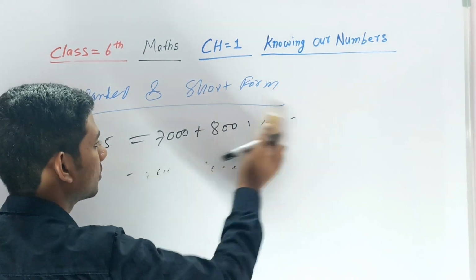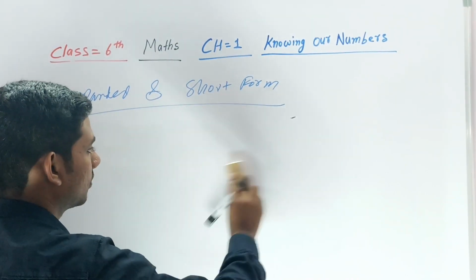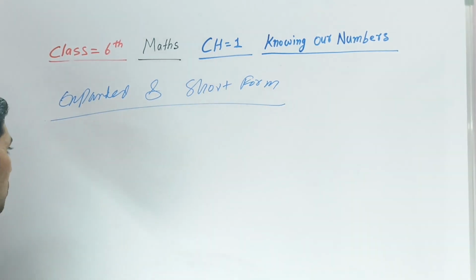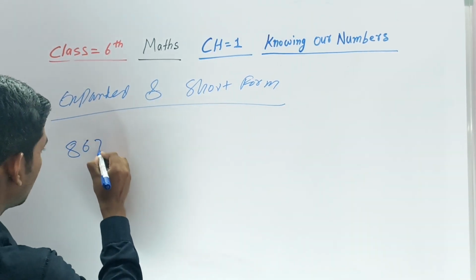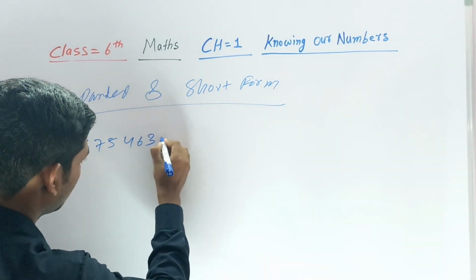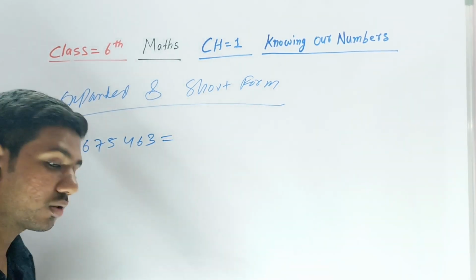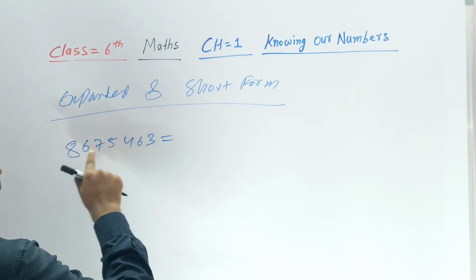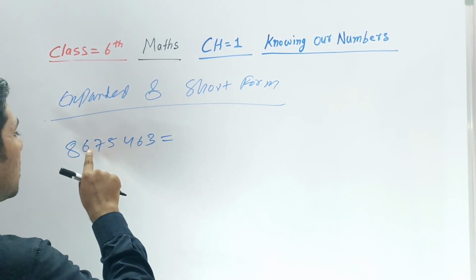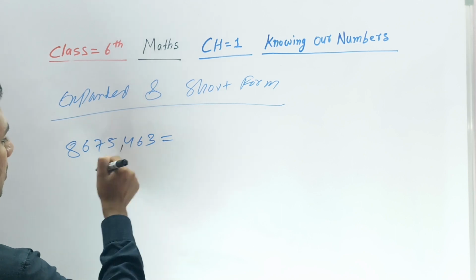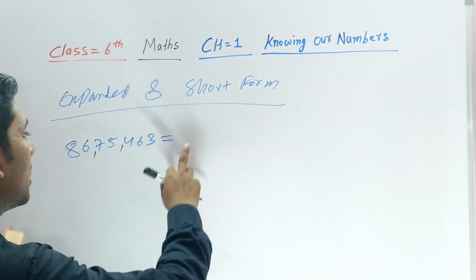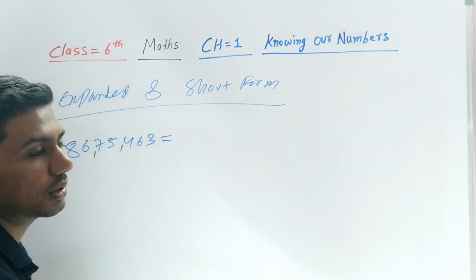Let's take another example. You have to expand this number. You can count ones, tens, hundreds, thousands, ten thousands, lakhs: this is 86 lakhs and something.